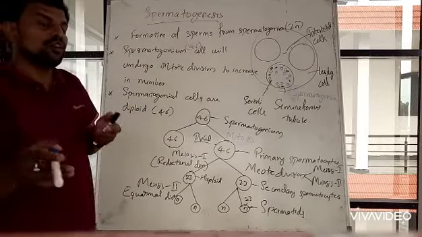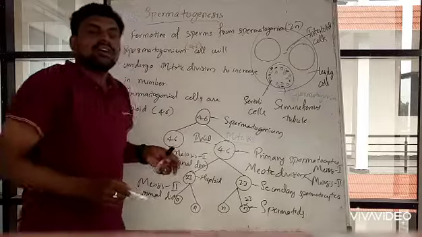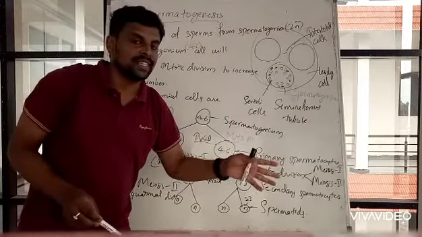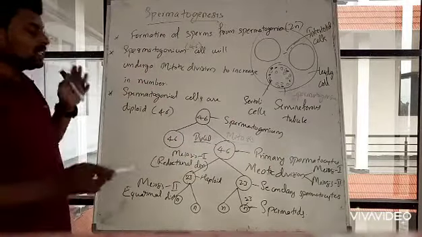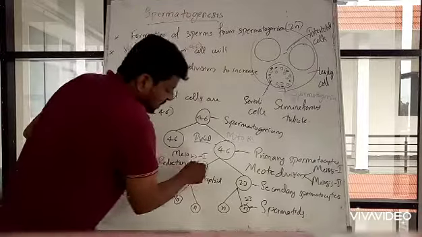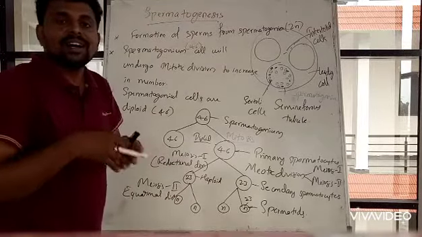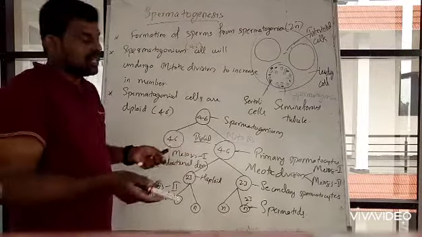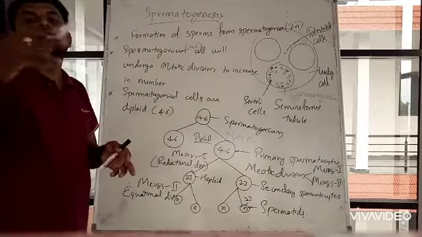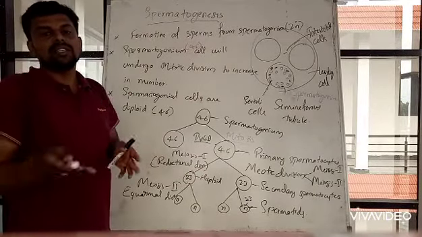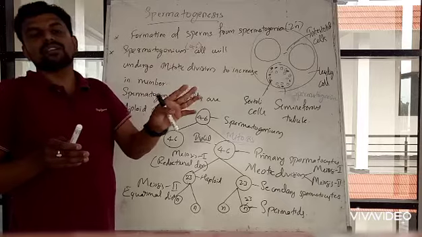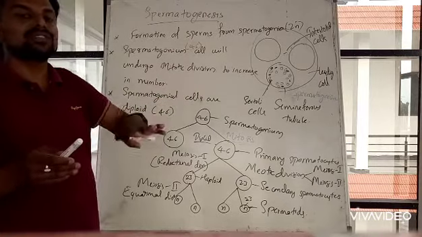Those cells are called primary spermatocytes. These primary spermatocytes prefer reductional division, which means meiosis, where meiosis 1 and meiosis 2 take place.